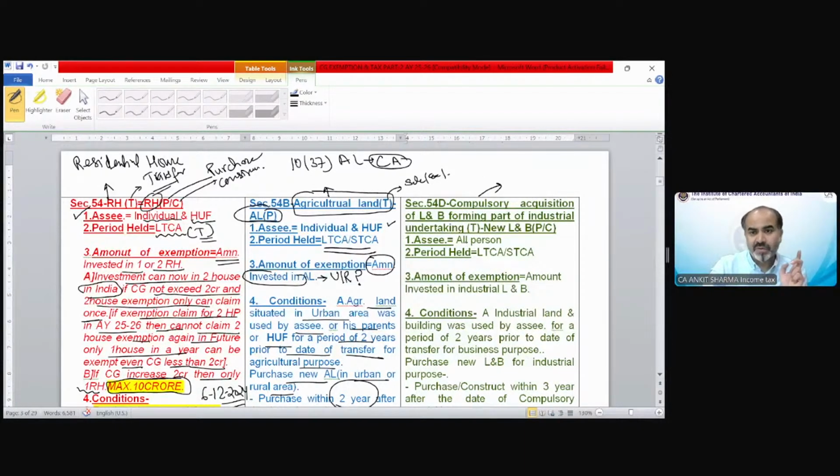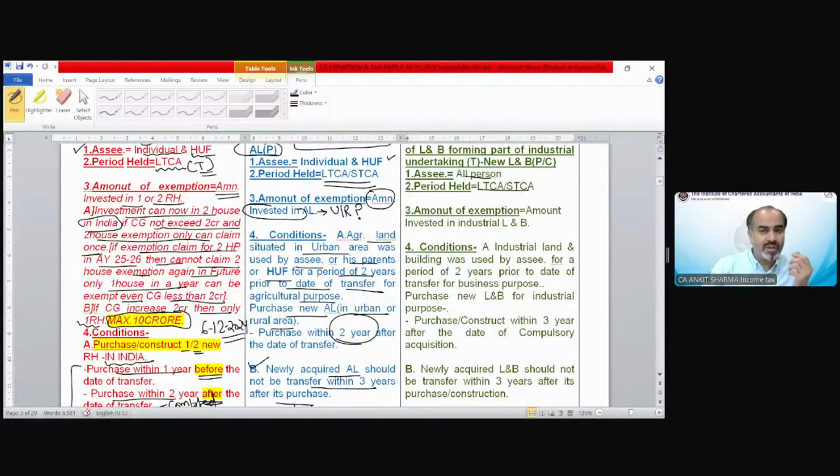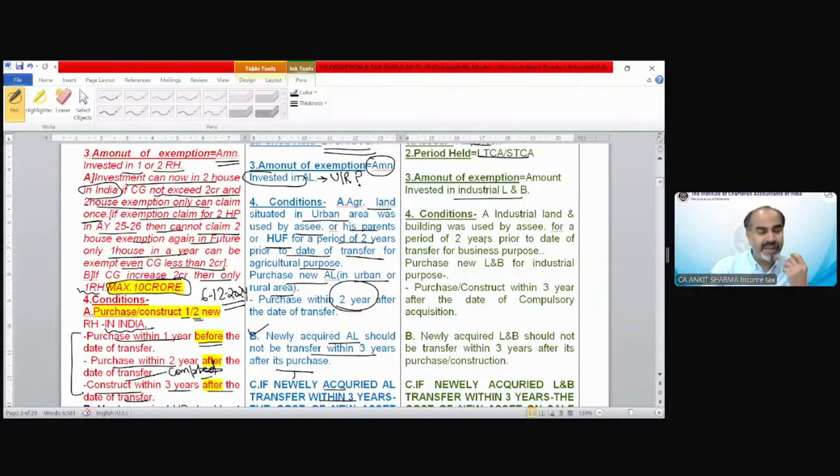This benefit is for all assessees. The asset could be long term or short term, it does not matter. Amount of exemption: the amount invested in industrial land and building can be claimed as exemption. Before that, that industrial land and building must have been used by the assessee for business purposes for a period of 2 years prior to the date of transfer.